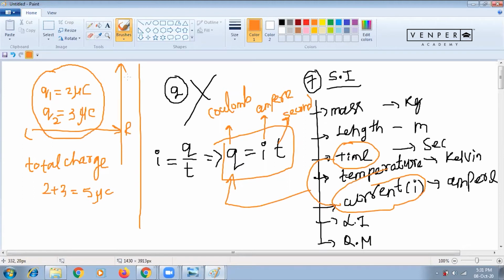You are not telling any direction. Similarly, when explaining Q1, you don't know the direction, you are only telling that some Q1 is there. Then when calculating, you simply add them. So that means it obeys algebraic addition, and there is no need for any direction.